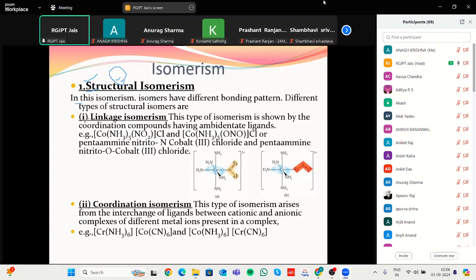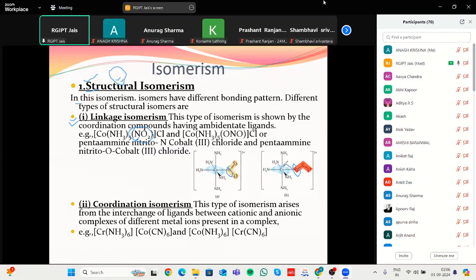First is linkage, which depends on the type of ligand that is attached. In case of a nitro group, if we talk about the nitro ligand, there are two connectivities. One is through the nitrogen and the second is through the oxygen that is connected with the metal.